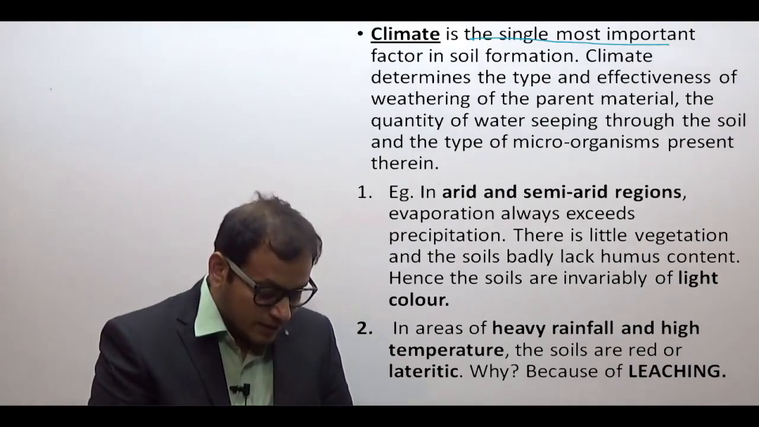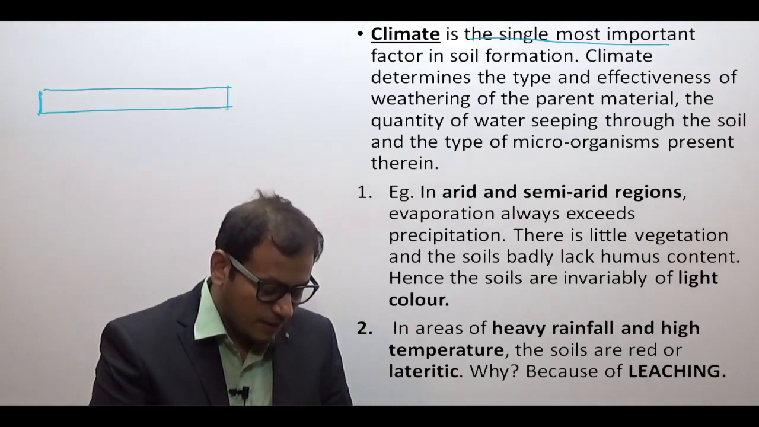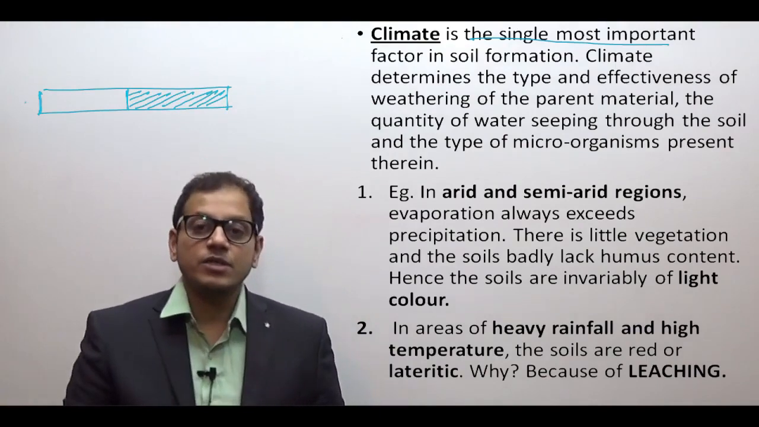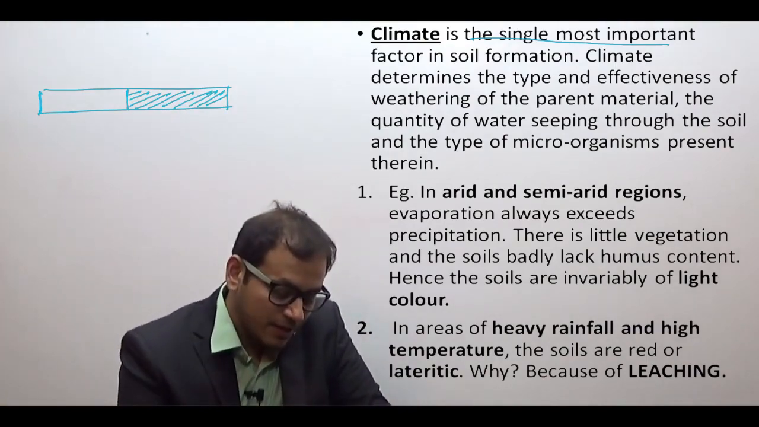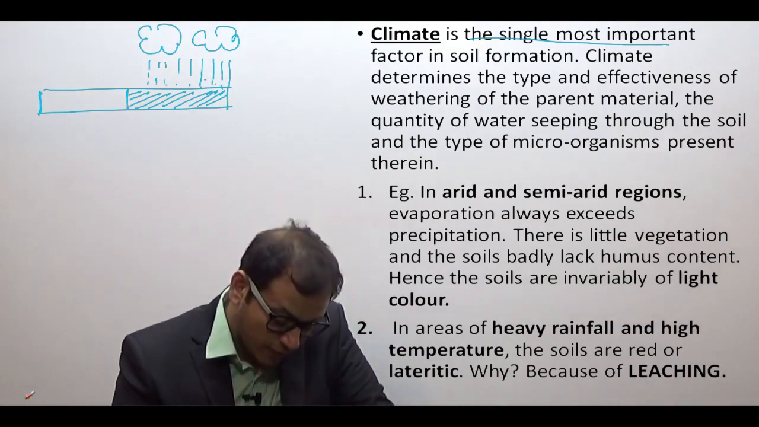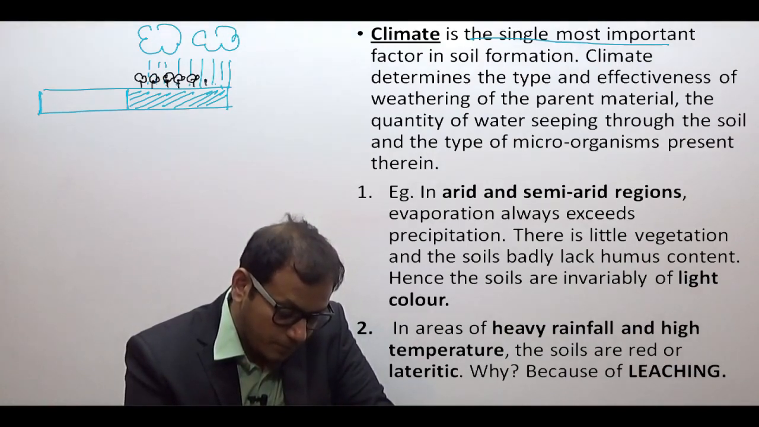Consider these two areas which have the same kind of soil. This is one area which I am marking shaded, and this is the other area which is unshaded. Now consider that in the shaded region there is very heavy rainfall throughout the year. What will be present here? Extremely dense vegetation will be present in this region.